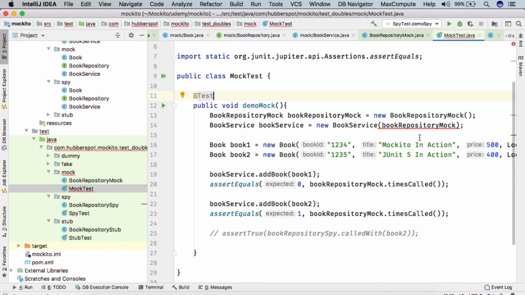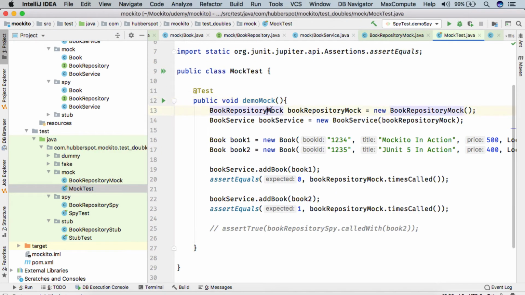Here you can see that instead of SPY, now we are using the mock. There is a basic difference between SPY and mock. The mock test double works exactly the same as SPY test double, with the only difference being that the behavior verification is done at the mock. So here we'll simply remove this stuff.